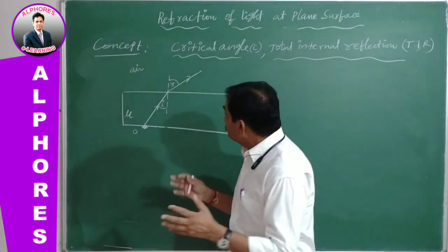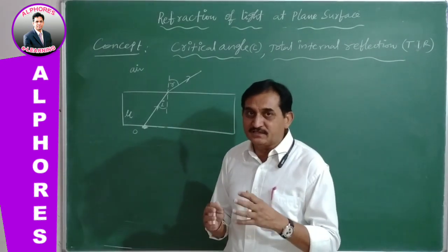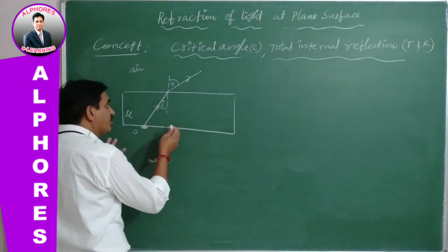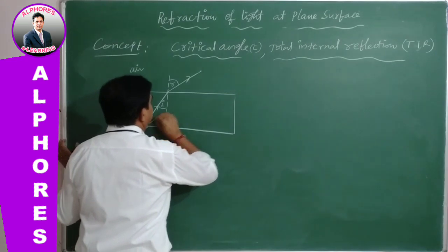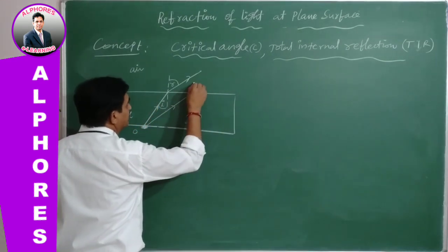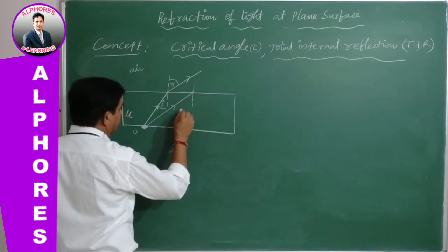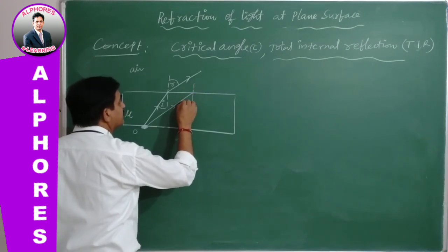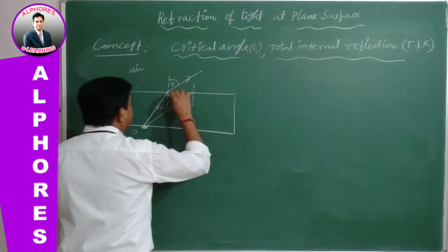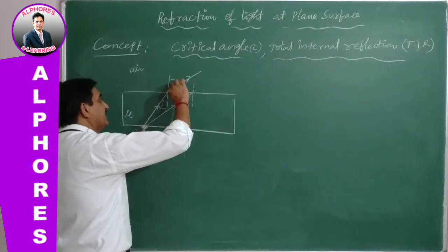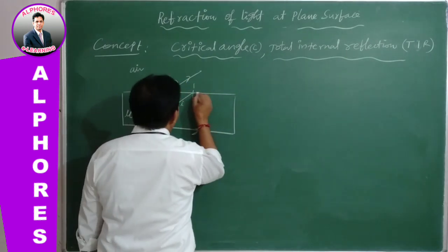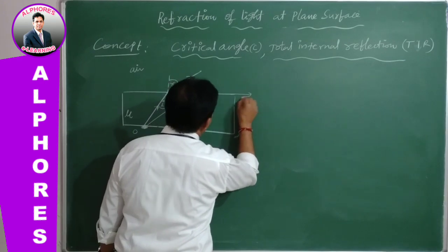In the second case, suppose we increase the angle of incidence by incidenting one more light ray at a greater distance. Here a normal is drawn, and the angle of incidence i is greater than before. Whenever the angle of incidence increases, the angle of refraction also increases, and the ray grazes the surface separating the two media.